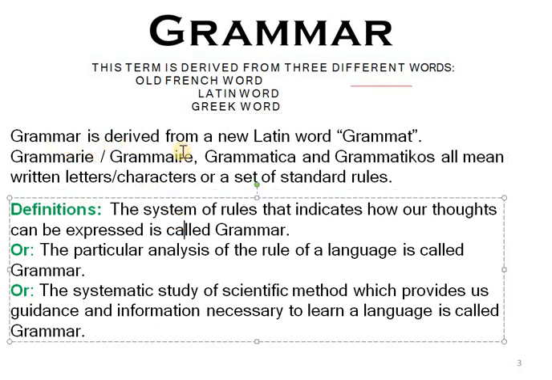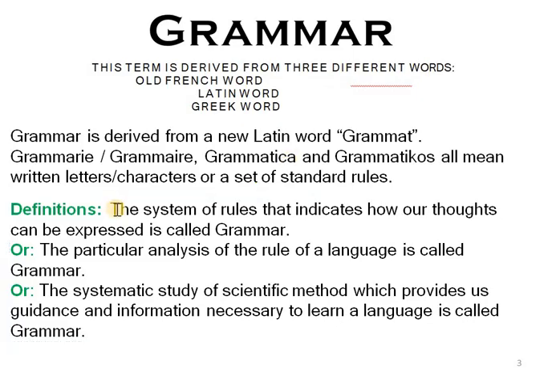Grammar is derived from a new Latin word, grammat, grammari, or grammatica, or grammaticos. All mean written letters or characters or a set of standard rules. Now, definition: the system of rules that indicates how our thoughts can be expressed is called grammar.